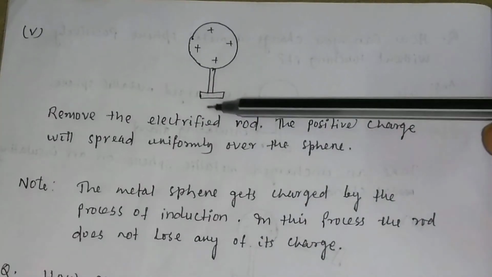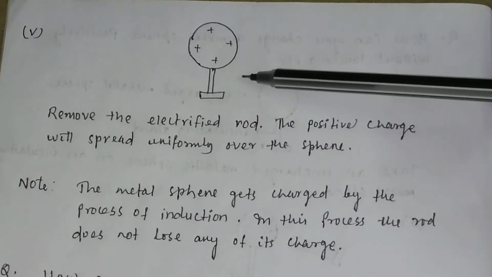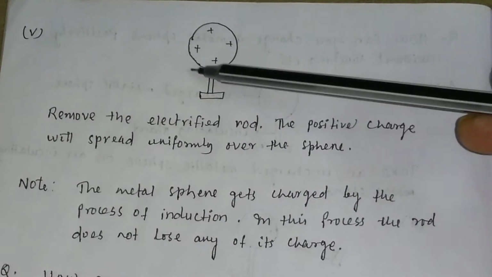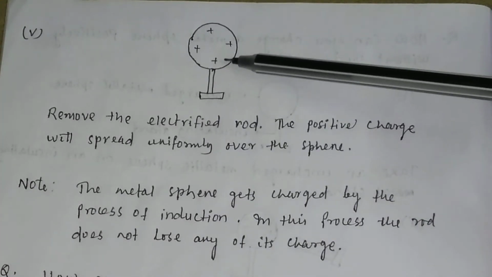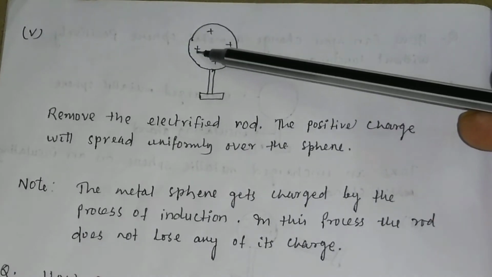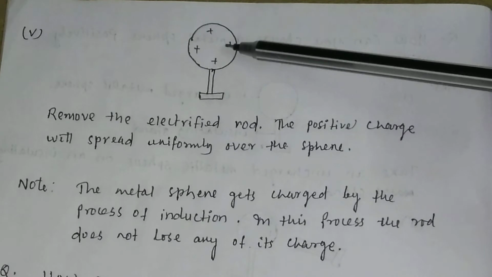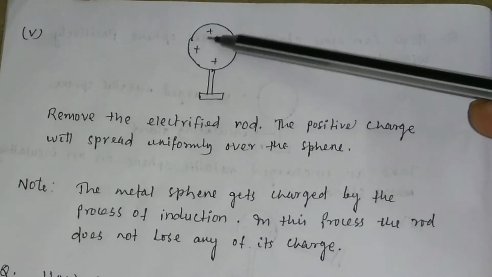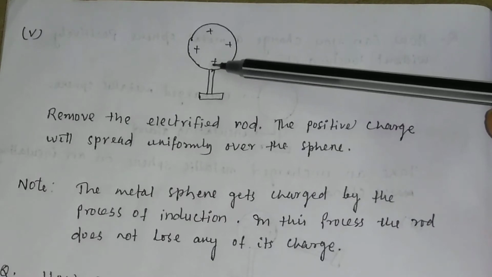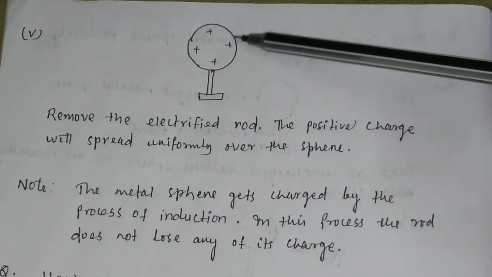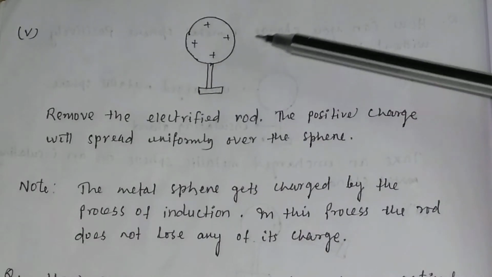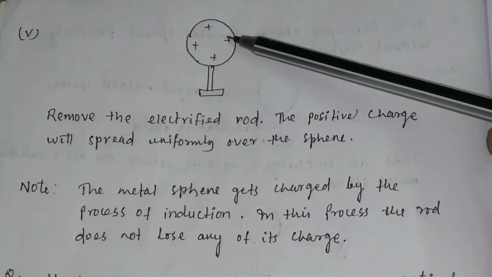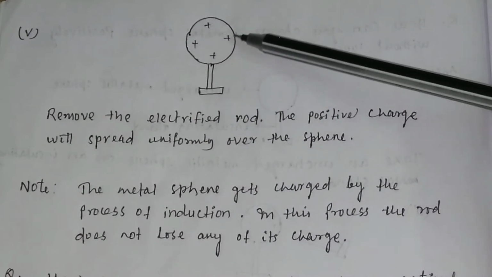Now you remove the electrified rod. If you remove the negatively charged rod, then the positive charge will redistribute uniformly over the sphere. In this way you can charge an uncharged sphere positively.